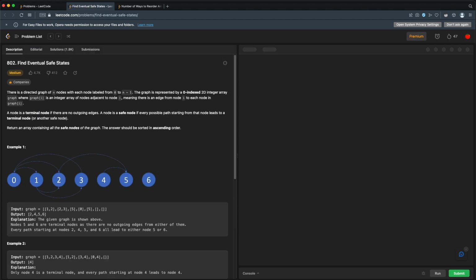Today we're doing LeetCode problem 802, find eventual safe states. This is a medium problem.